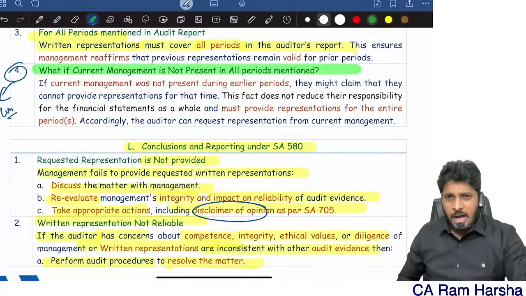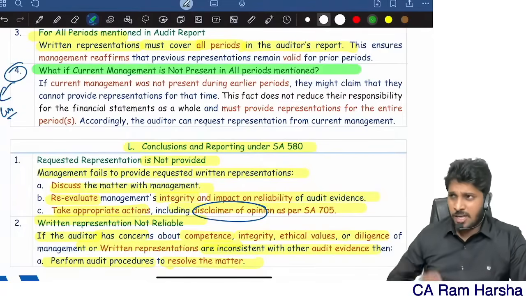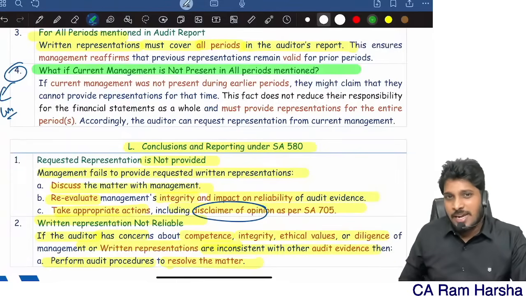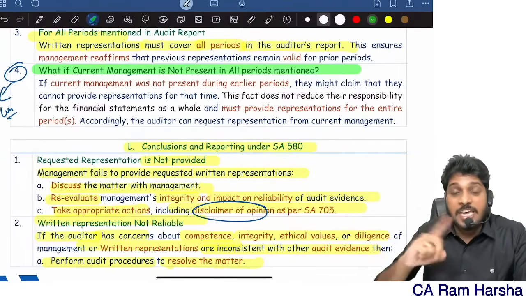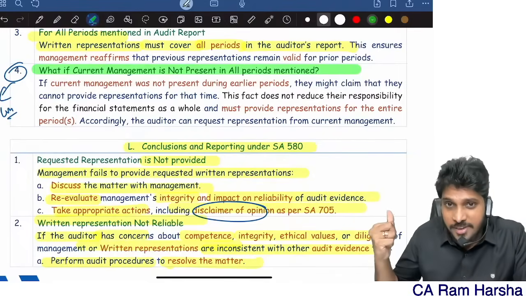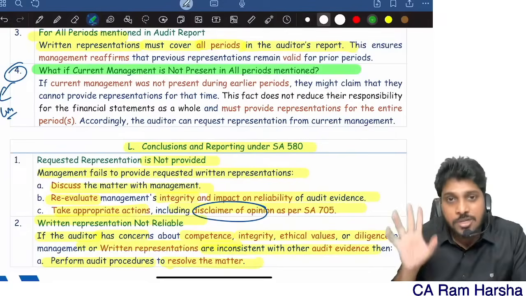Sometimes I'm asking representation from the CFO. Sir, give me a declaration that you gave me complete information. CFO told me, sir, I just joined last month, I am not there the full year, how can I give representation because I don't know? He cannot argue that. He is going to sign the financial statements, right? Then he has to give representation.